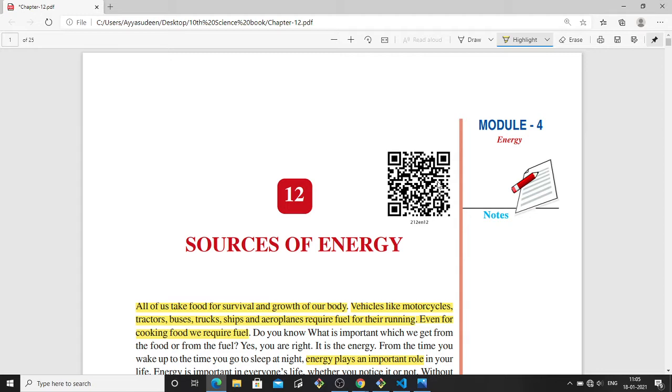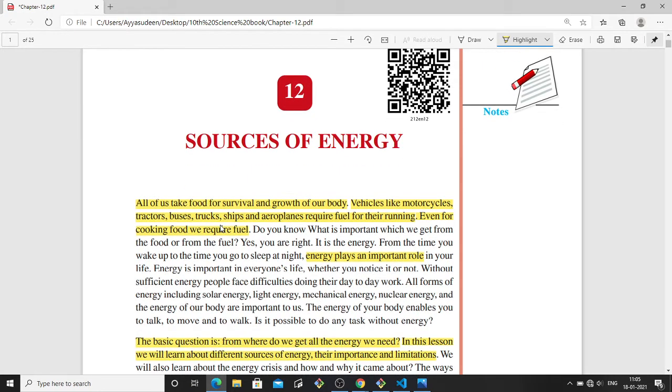We are going to start a new lesson, which is chapter 12, sources of energy. All of us eat food for living and for the growth of our body. Vehicles like motorcycles, tractors, trucks, buses, ships and airplanes all need some fuel for their running. Even if you want to cook some food, we need some fuel to burn.